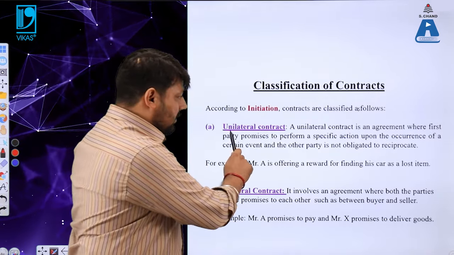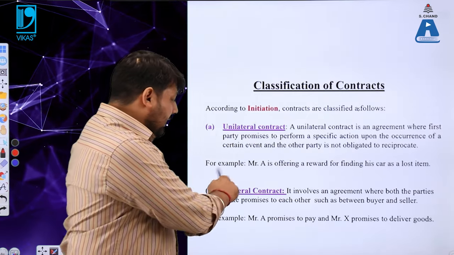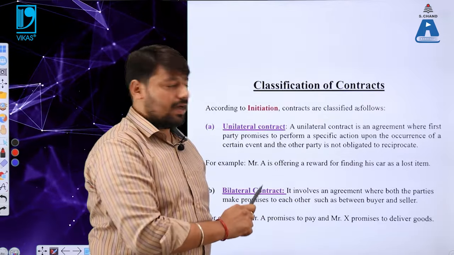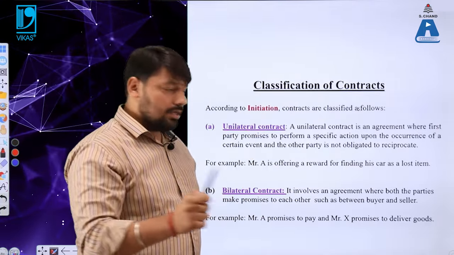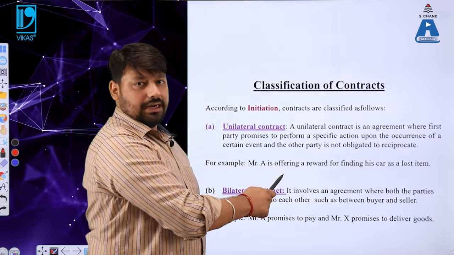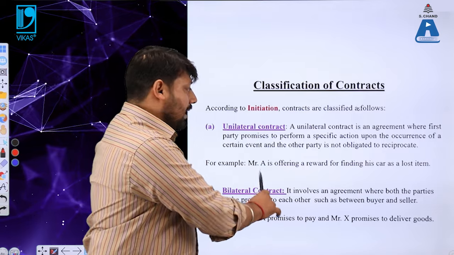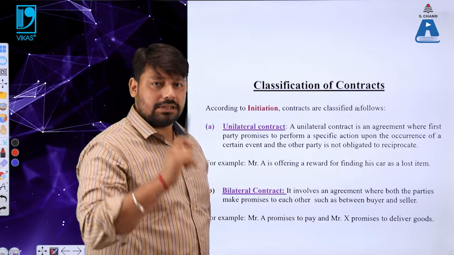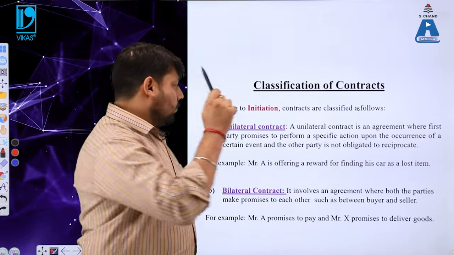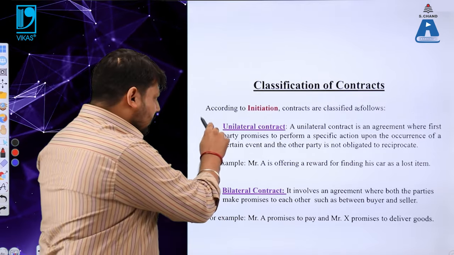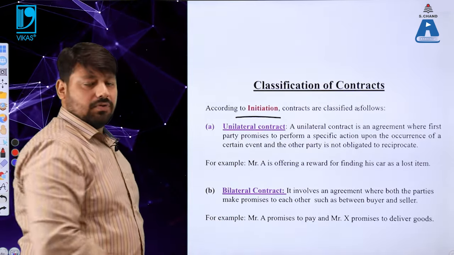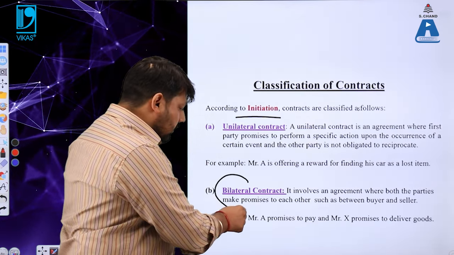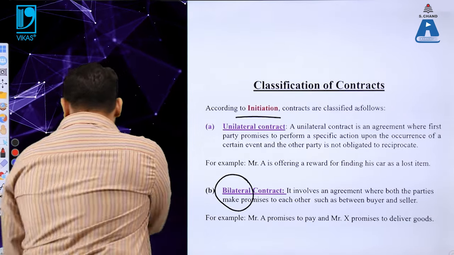Let us understand this particular topic with the help of an example. For example, Mr. A is offering a reward for finding his car as a lost item. So here, if Mr. X found that car, it means Mr. A has performed a unilateral contract with Mr. X. I hope this example makes it clear what a unilateral contract is. Under the same type, we have another type of contract, and that is bilateral contract. Bilateral, you know what is the meaning of bilateral? Bilateral means where two people are involved in it.